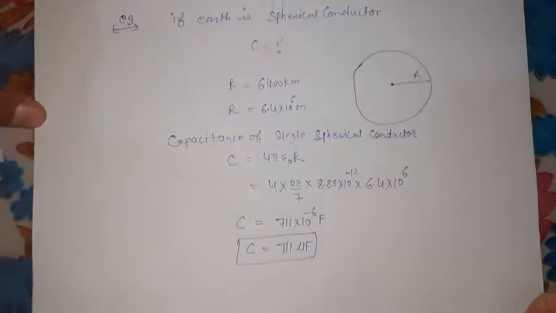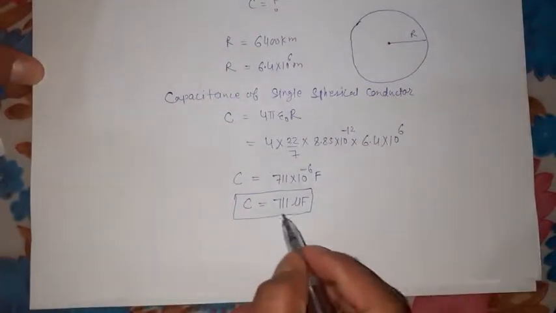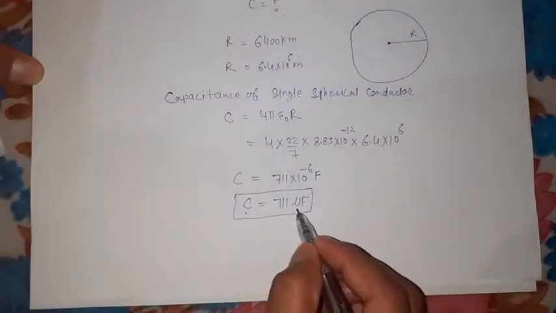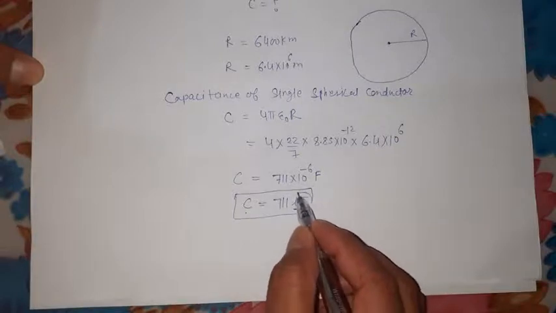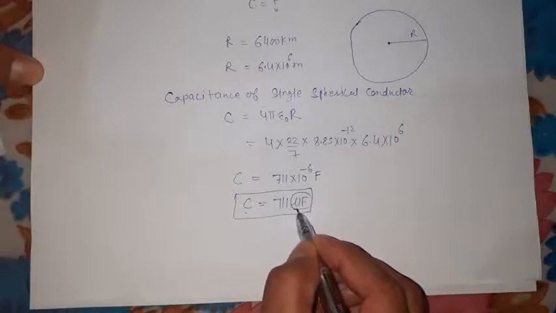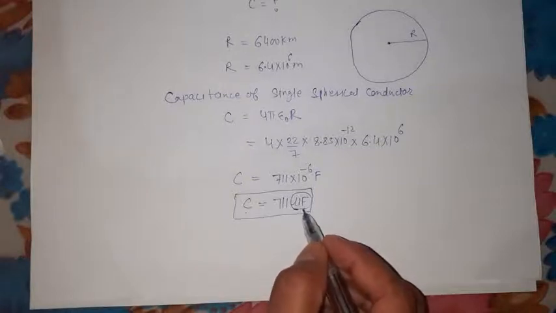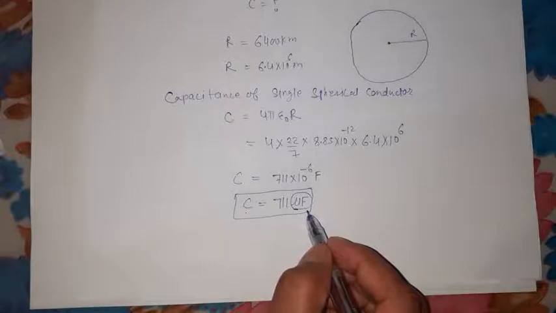Now give your attention at this point, students. How much is the capacity of Earth? It is in microfarad. That means the farad, how much size will be needed for a farad? It is a very big unit.